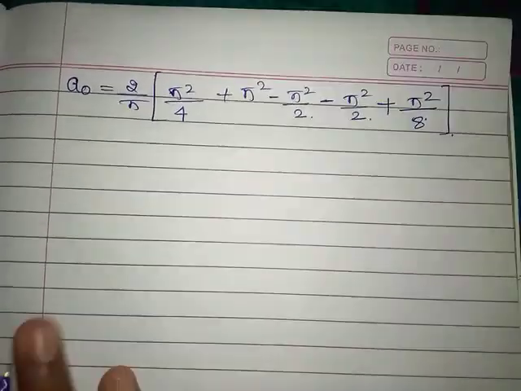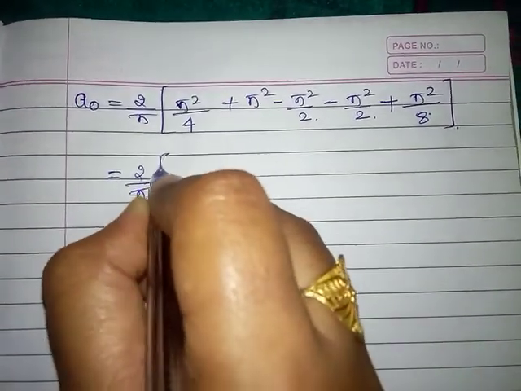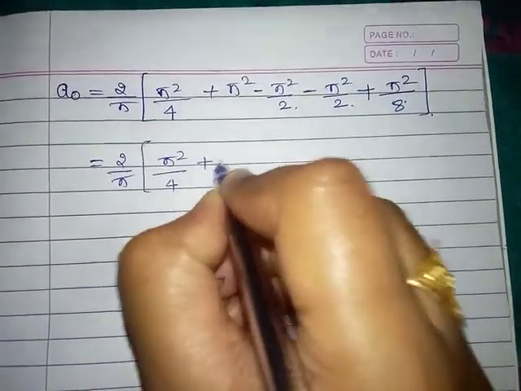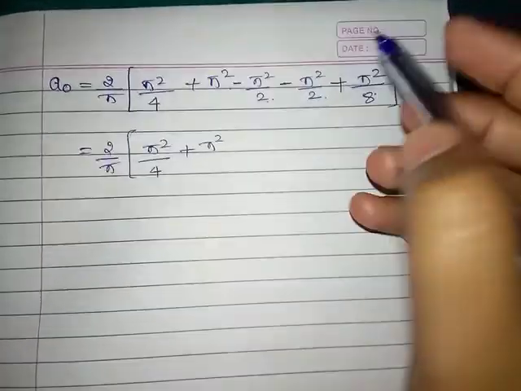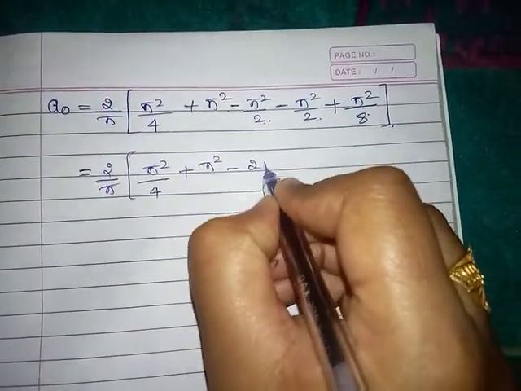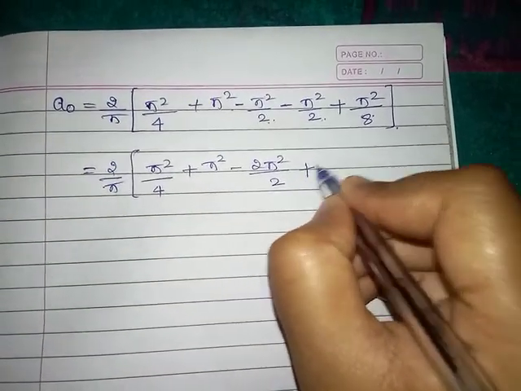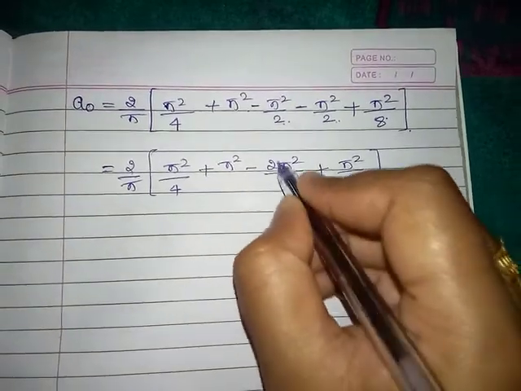Now this is equal to 2 by pi times pi square by 4 plus pi square, minus pi square by 2, minus pi square by 2, minus 2 pi square divided by 2, plus pi square divided by 8. The 2 gets cancelled.